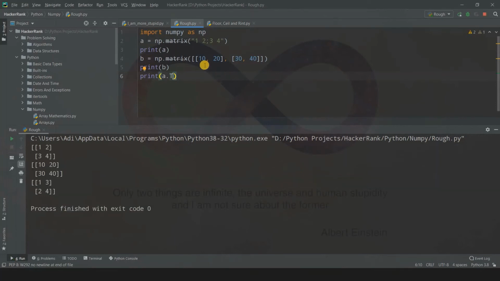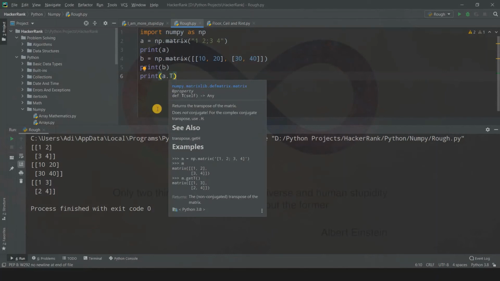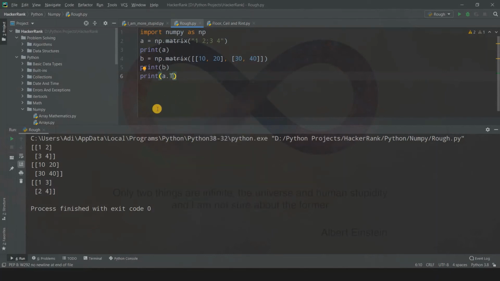Because see, I'll explain it to you all in some detail now. When we write transpose as a method, I told you all transpose is a class inside NumPy. As transpose is a class, it has methods, and that method is nothing but a function. So when we wrote a dot transpose, we used it as a method, meaning that method was inside the transpose class. And after that, a dot t means attributes. I don't know how to explain it as of now because I don't want to jump into object oriented programming. Otherwise, this video will get a bit longer. So I don't want to discuss it just now.